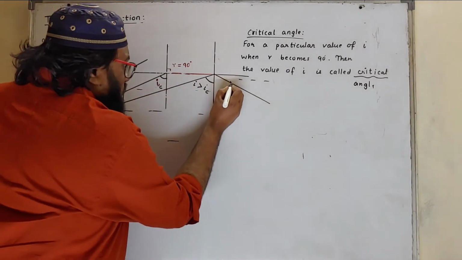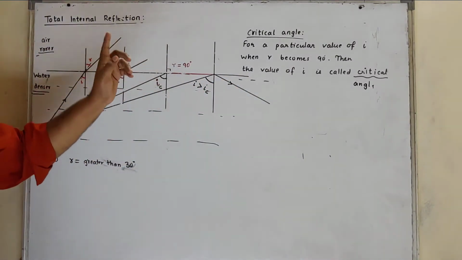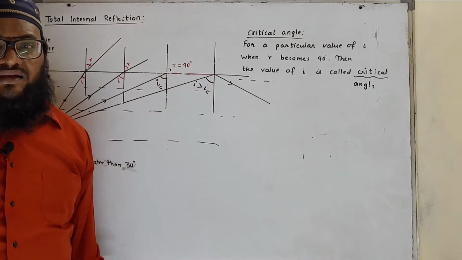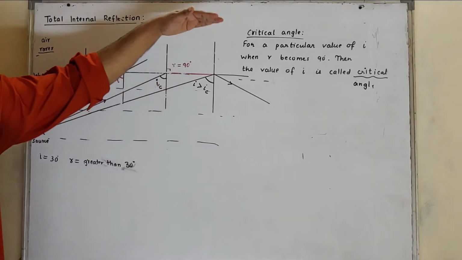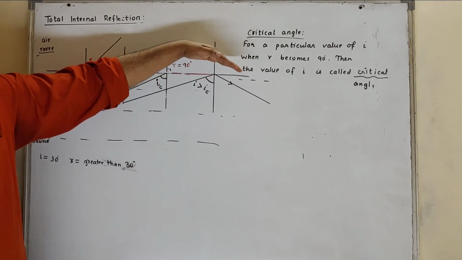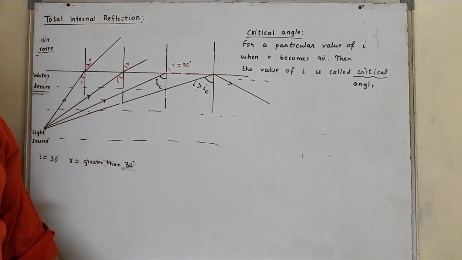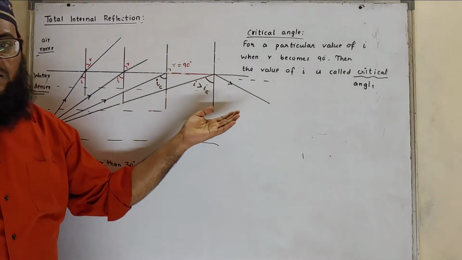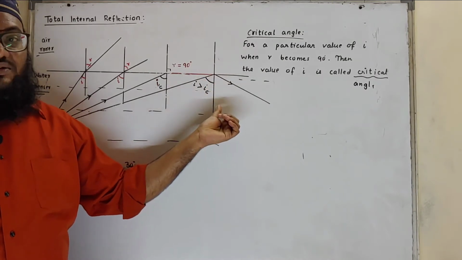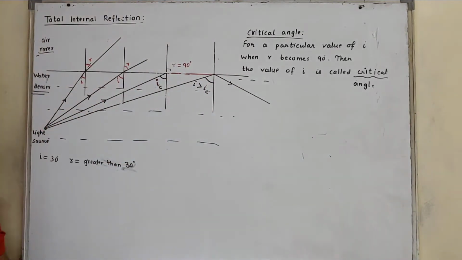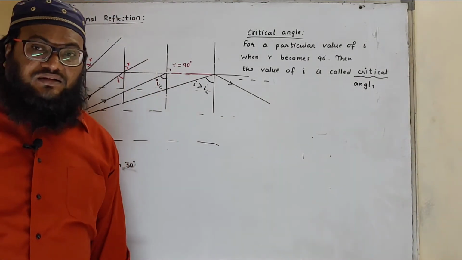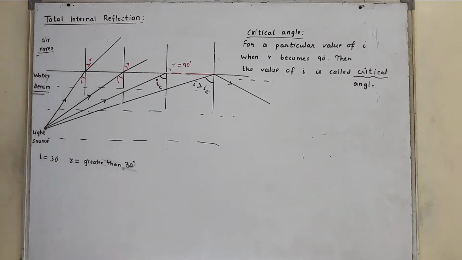That means when there is total internal reflection, the value of the angle of incidence is greater than the critical angle, and if it is greater than the critical angle, definitely R will be greater than 90. If it is greater than 90, it is not changing the medium, it remains in the same medium, so we cannot write refraction. Here the concept of reflection arises, and it reflects within the medium, so we call it total internal reflection. So what is total internal reflection? We can say all the light gets reflected back into the dense medium.